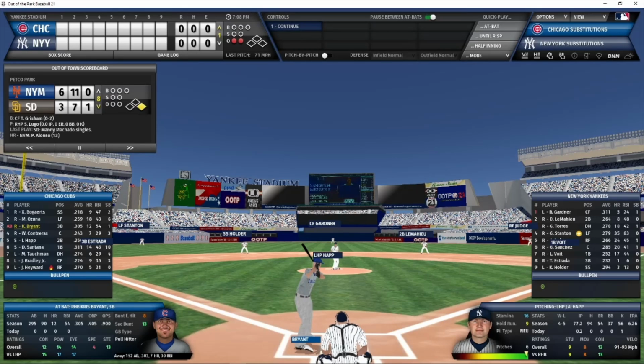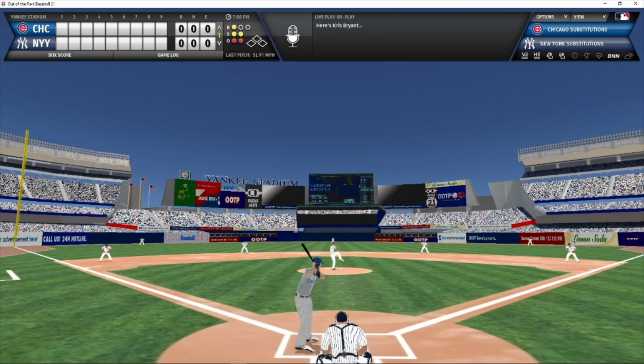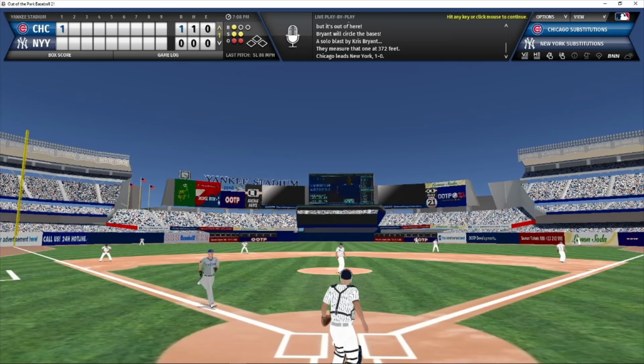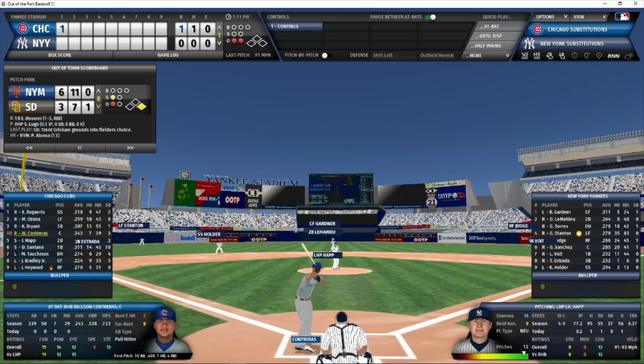Bryant now batting, 2 outs, nobody on. 1-2 count to Chris Bryant. And he hits one hard. That is going, gone. And Chris Bryant has just untied this game with a solo home run. 372 feet. Out into the right field stands. Chris Bryant giving the Cubs a 1-0 lead, hitting his 13th home run of the season, RBI number 55.